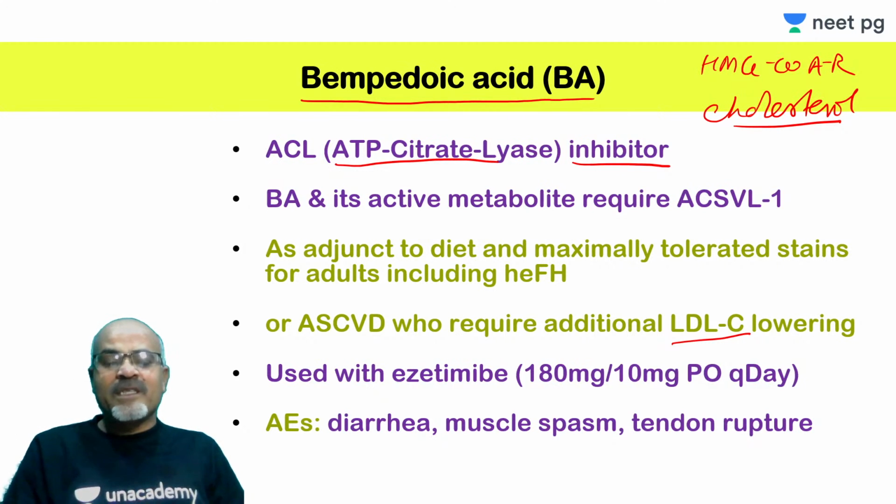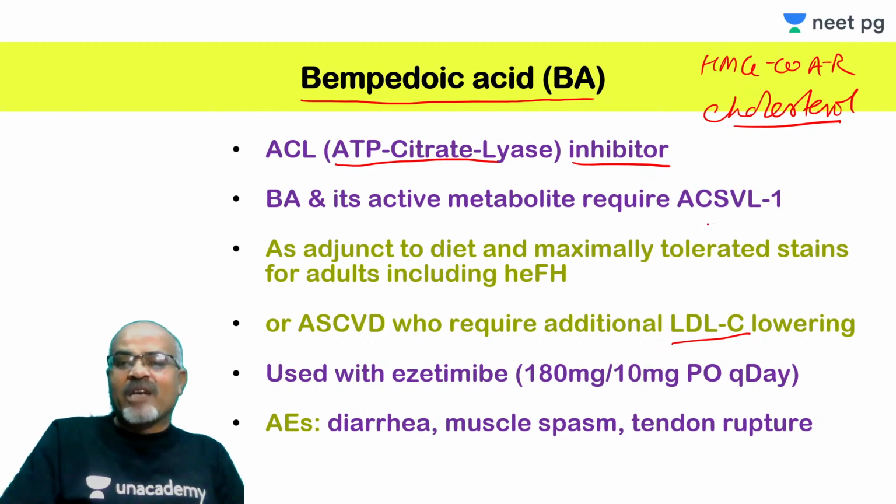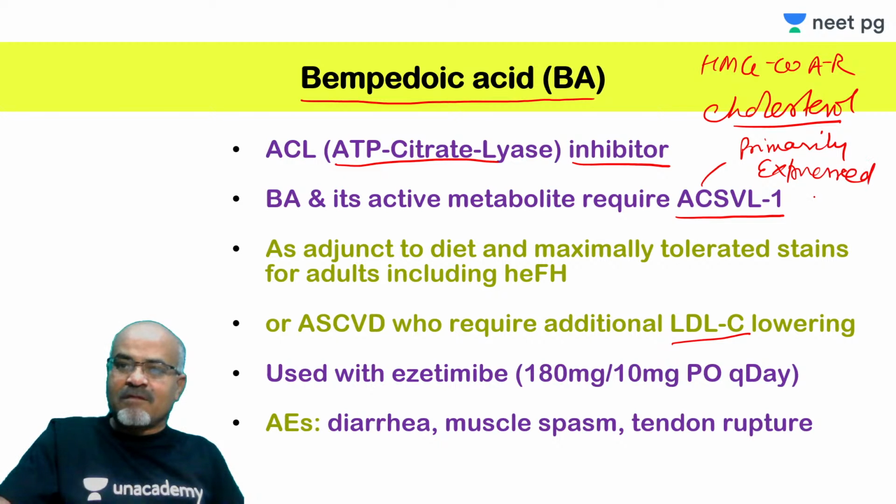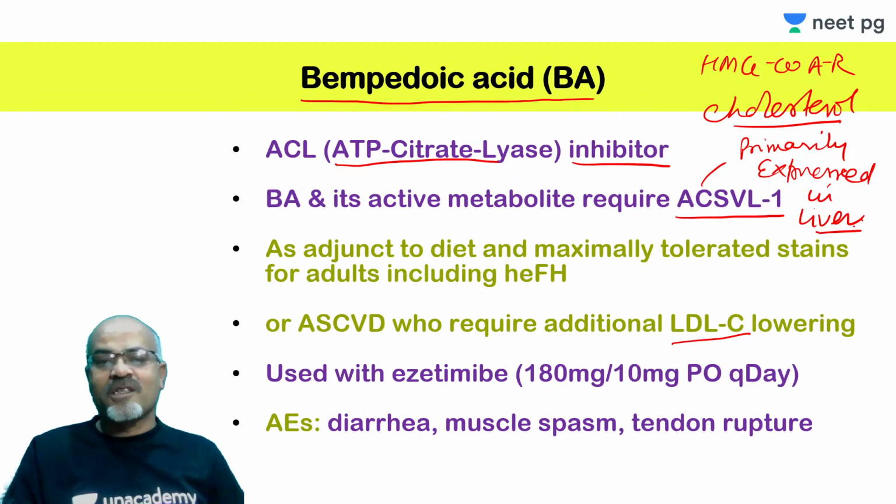Both need to be activated, and for that it requires very long chain acyl coenzyme A synthetase, called ACSVL1. One important thing is that this is primarily expressed in the liver only. So it affects cholesterol synthesis in the liver.